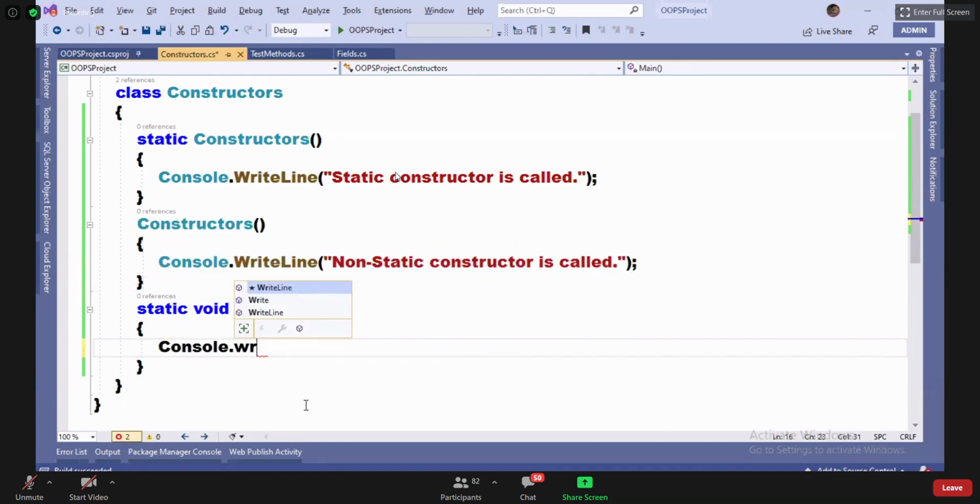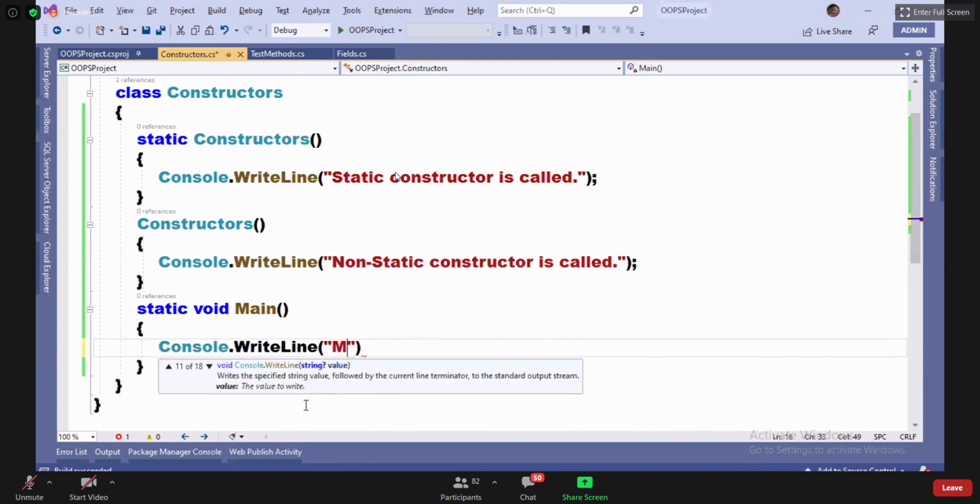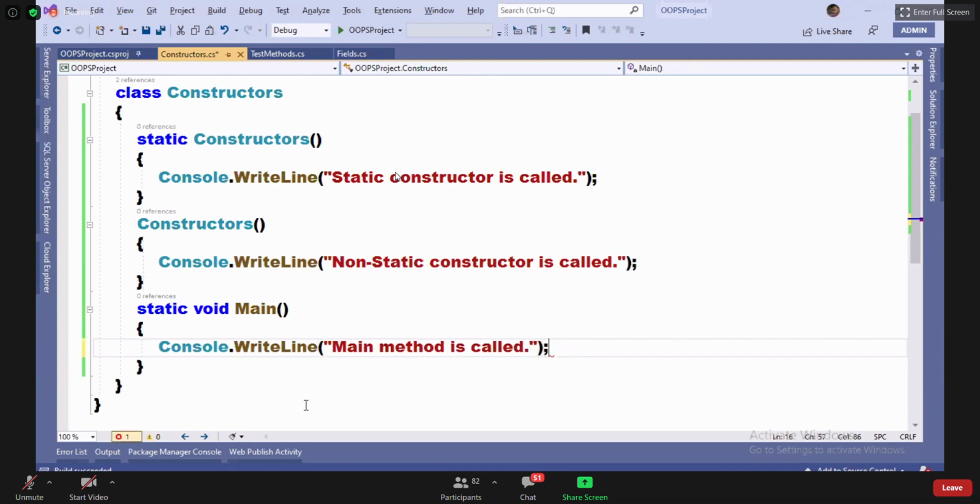And one more thing: remember, compile time, nothing will happen. Execution time only, everything will happen. Guys, listen. If you run the code now, first it will print: main method called, static constructor called.